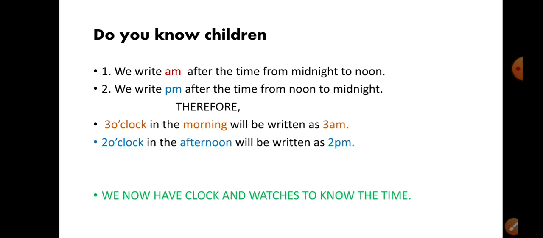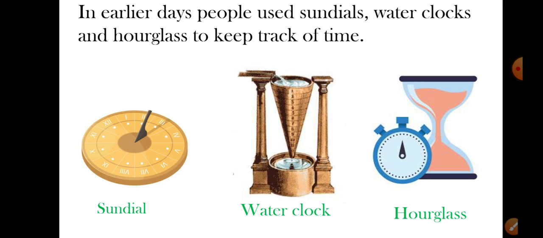We now have clocks and watches to know the time, right? So it is very easy for us to see the time, and accordingly do our work or complete whatever schedule we have decided. But in earlier days, people used sundials, water clocks, and hourglasses to keep track of time. In olden days, there were no watches, no clocks invented. So at that time, how to see the time? These were the gadgets used for seeing the time.